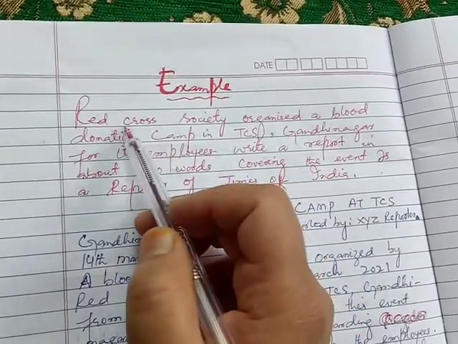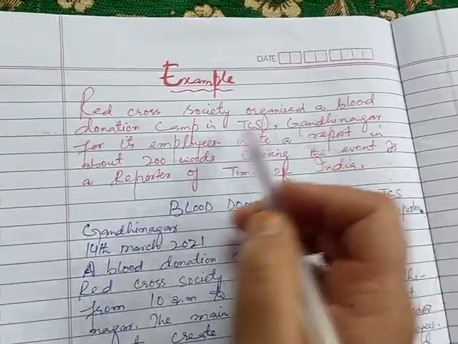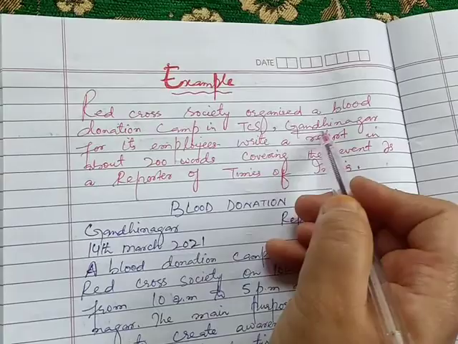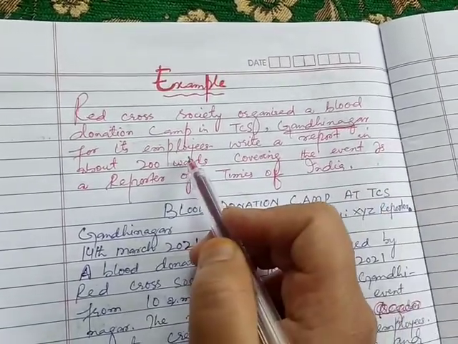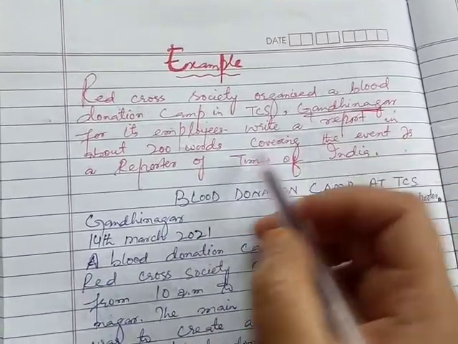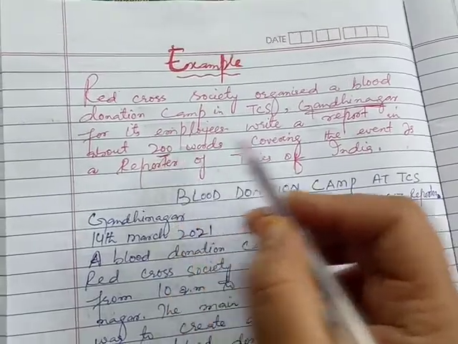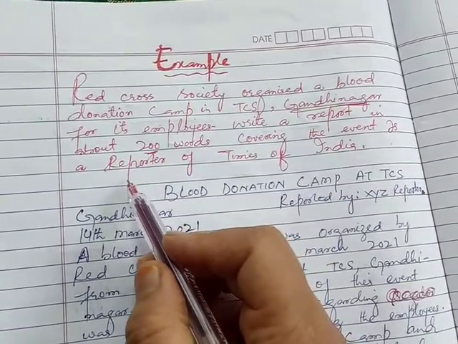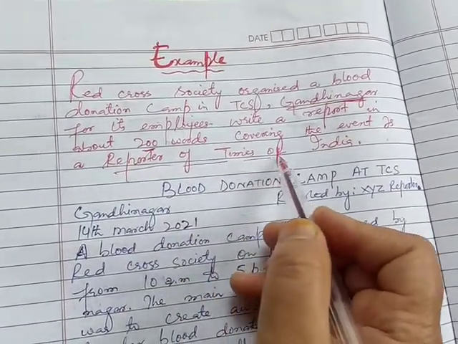This is an example. Red Cross Society organized a blood donation camp in TCS Gandhinagar. Okay, place is Gandhinagar, for its employees. Write a report in about 200 words covering the event as a reporter of Times of India.